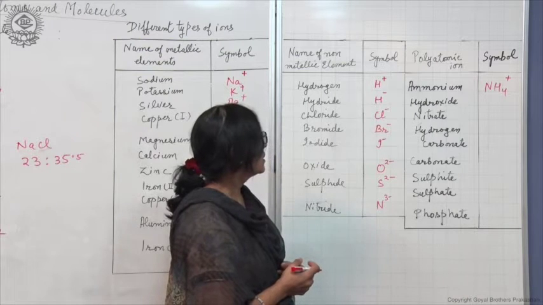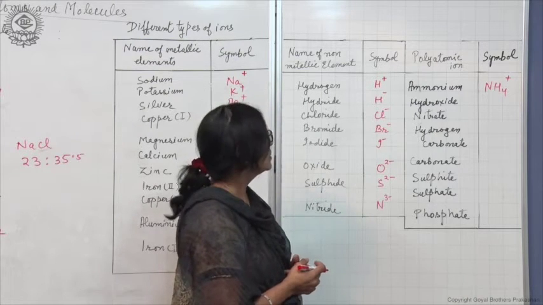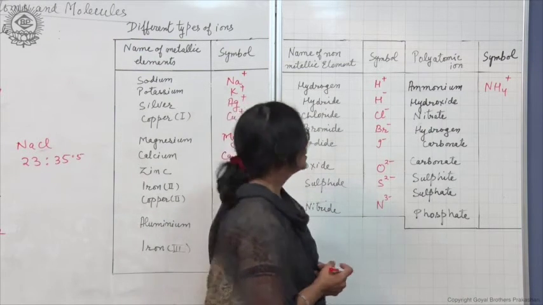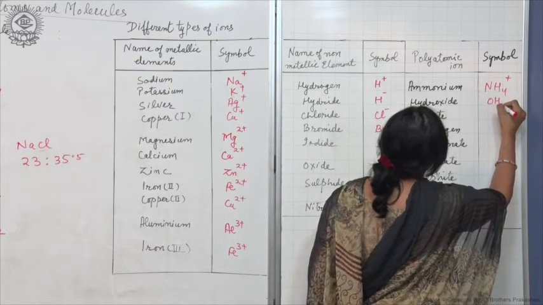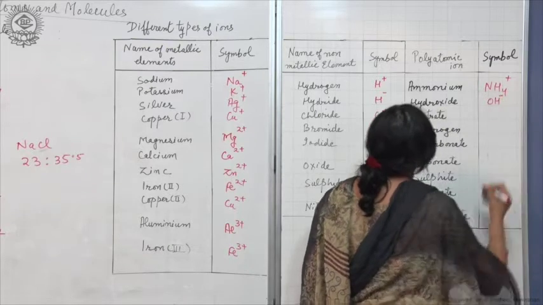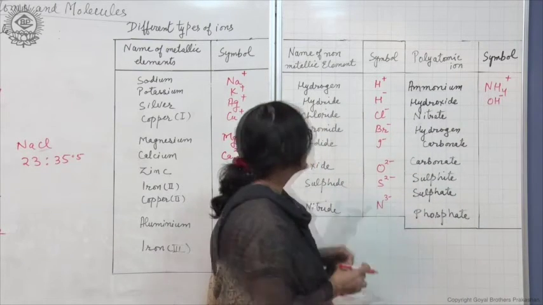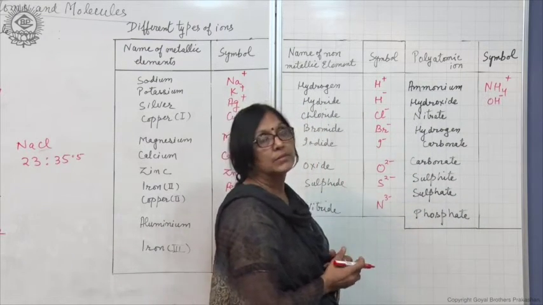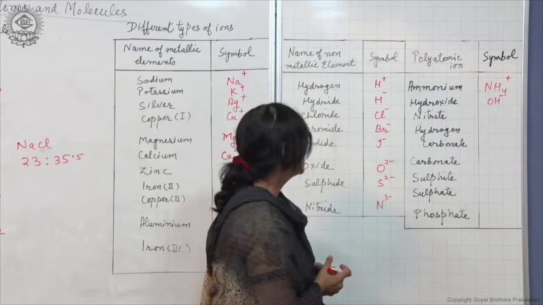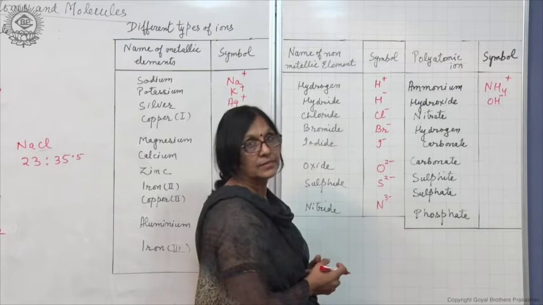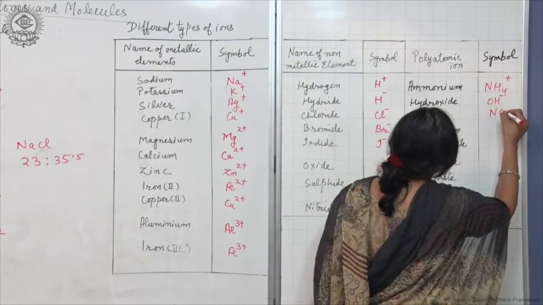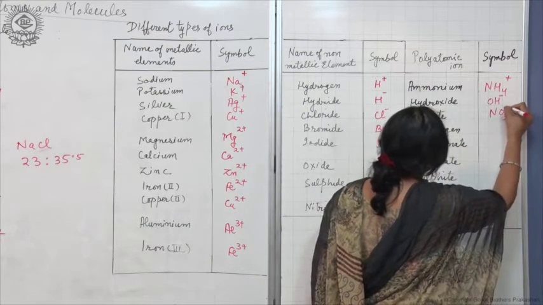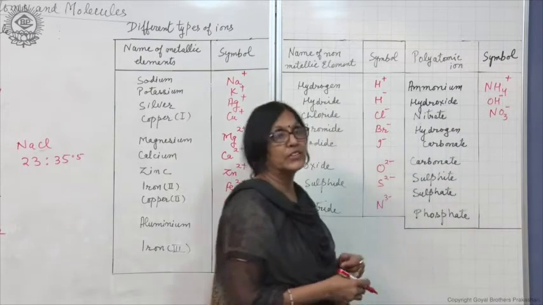Another ion which is polyatomic is hydroxide ion. The symbol of hydroxide ion is OH, and it also has -1 charge. So, -1 charge is written by simply writing the sign. Nitrate ion is a polyatomic ion and its symbol is NO3, and it also has -1 charge.